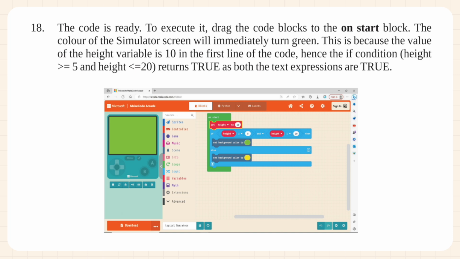The color of the simulator screen will immediately turn green. This is because the value of the height variable is 10 in the first line of the code. Hence the if condition, height greater than or equal to 5 and height less than or equal to 20, returns true as both the test expressions are true.